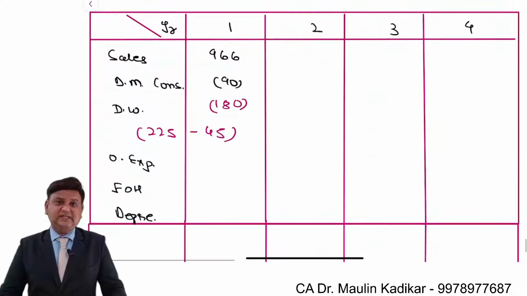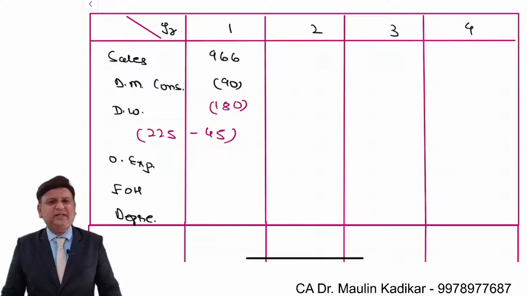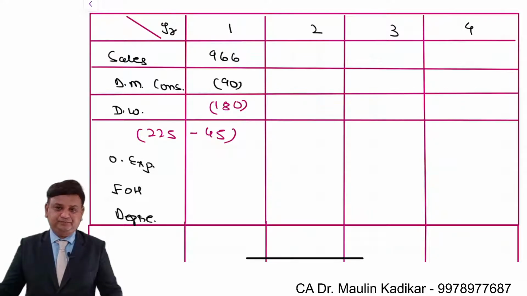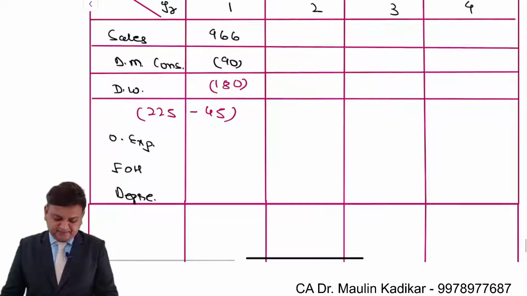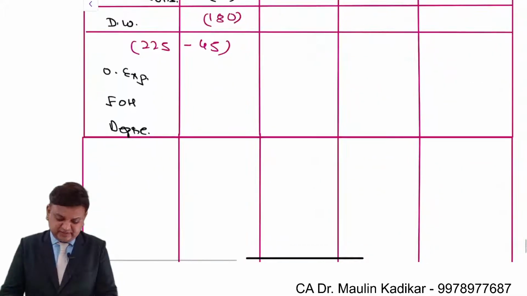So we understand that an expense that I am going to incur even otherwise is not an incremental expense. So we will consider the direct wages for the first year as only 180 lakhs. Next, other expenses, for that no information is given. So other expenses are as it is, 120 lakhs.